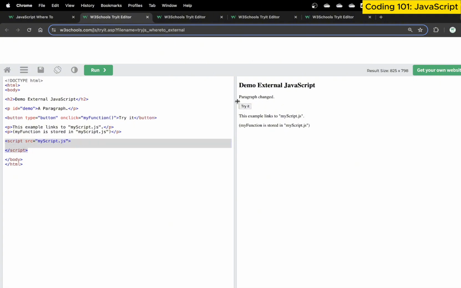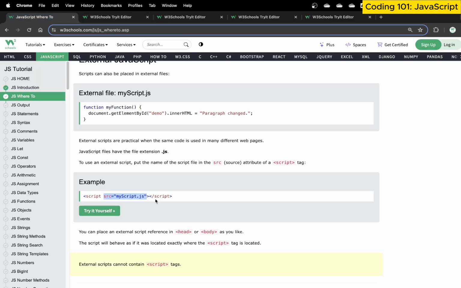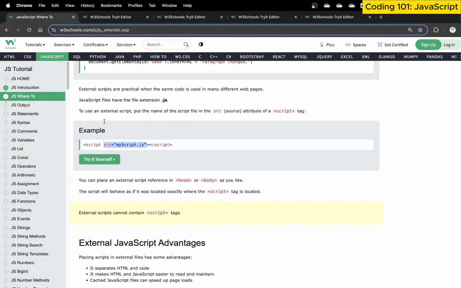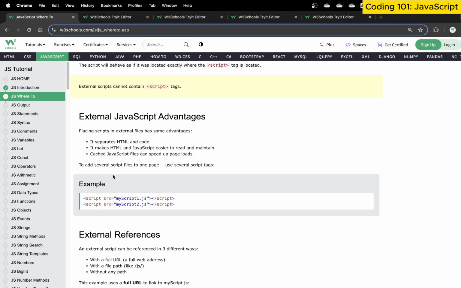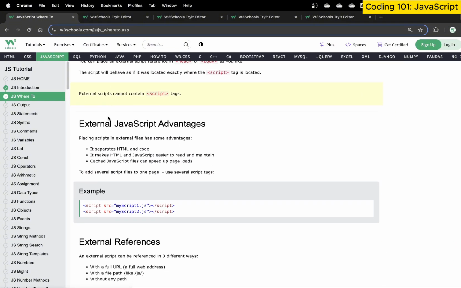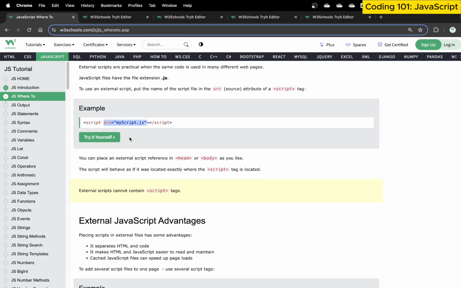Now, if I use it, my paragraph is changed because I've clicked on this button, because the code is inside this JavaScript function. Wonderful. Excellent. So this is the second way of doing it. We rewrite the script tag, we write an external JavaScript, and we can use it anywhere as we want.